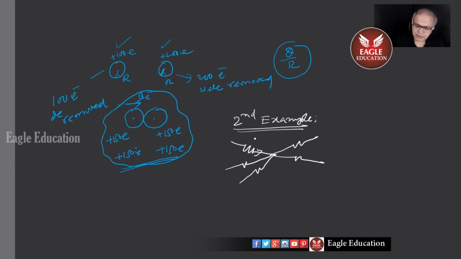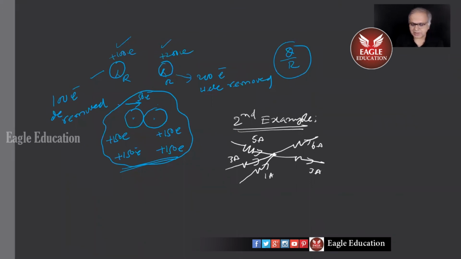Say if this is 5 amperes, this is 3 amperes, this is 1 ampere, this may be some 6 amperes and this may be some 3 amperes. 5 plus 3 plus 1 should be equal to 6 plus 3.